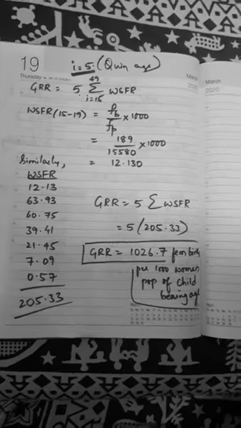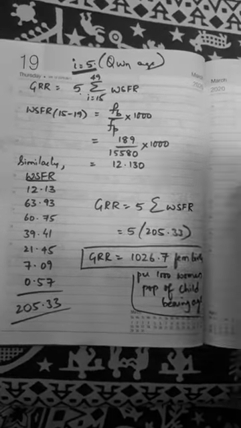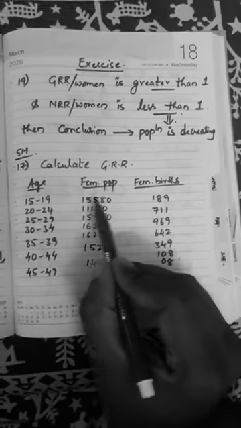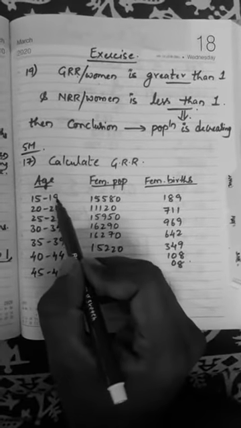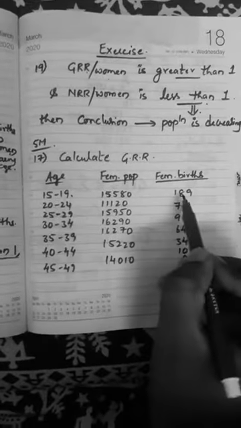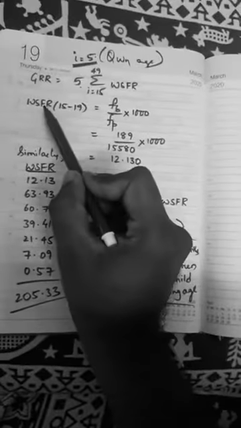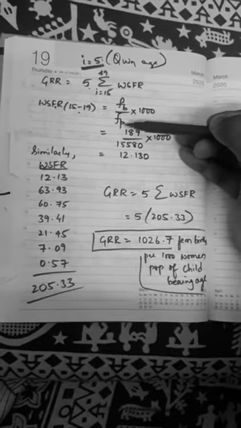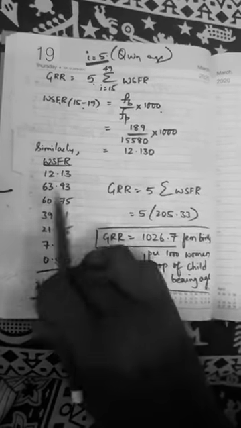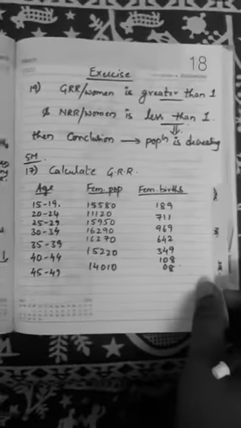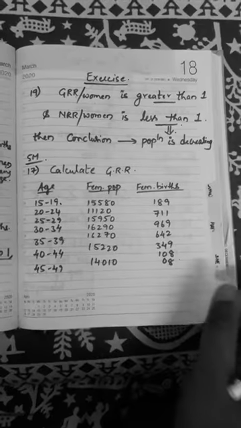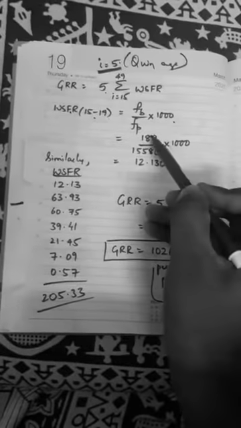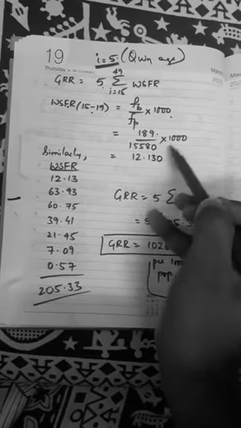So 5 summation WSFR. As I said earlier, in every problem, the initial births by population for a particular age group has to be shown at the bottom. So first calculate WSFR for the age group 15 to 19: female births by female population into 1000. What is the first female birth? 189 divided by 15580, into 1000.